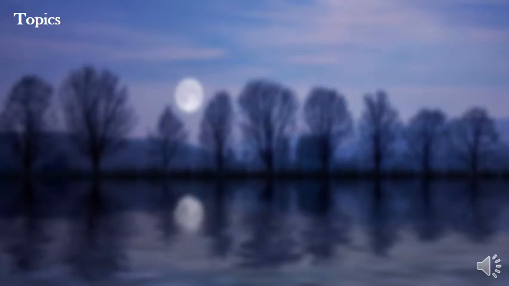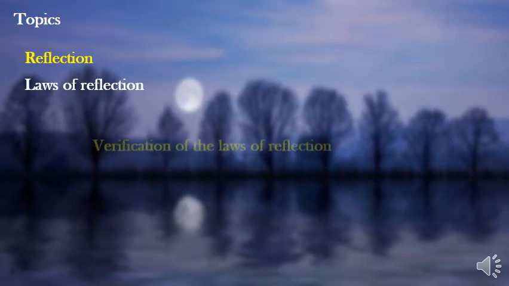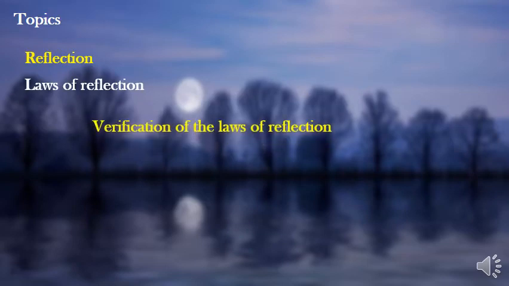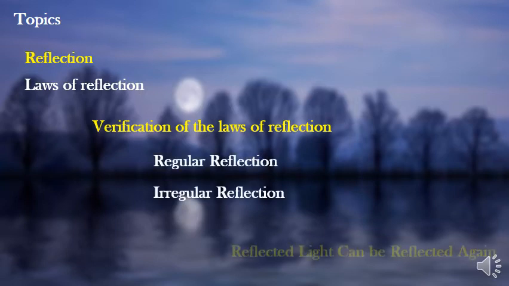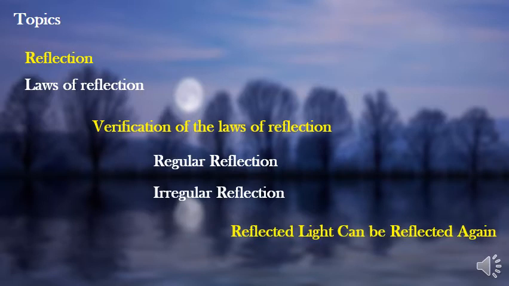Now let us see which topics we will be covering here. Reflection, then laws of reflection. Then we are going to verify the laws of reflection and regular reflection, irregular reflection. Then we will see how reflected light can be reflected again, and based on that you will perform experiment and you will make periscope and kaleidoscope.